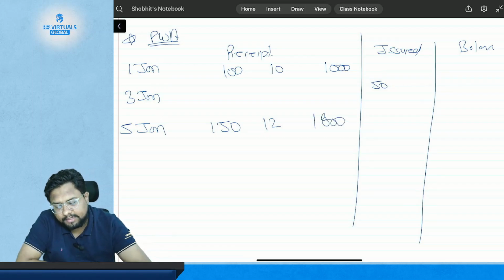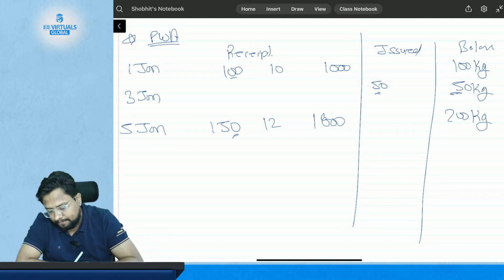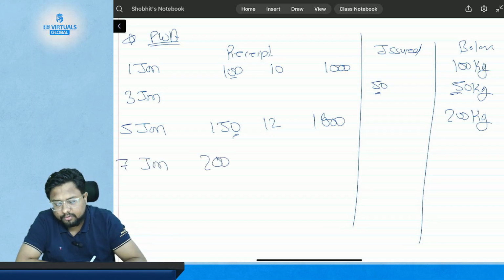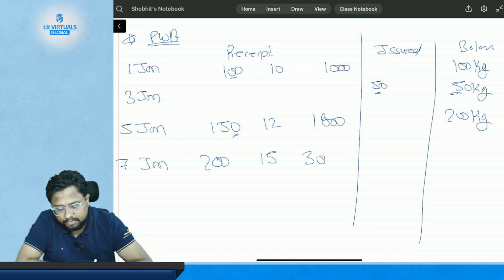So what is balance here? The balance here is 100 kgs. The balance here is 50 kgs. The balance here is again 100 minus 50, 50, 50 plus 150, 200 kgs. Okay. Then on 7th of January, you have again purchased 200 kgs of inventory at a rate of $15. So 200 multiplied by 15 is 3000. So you are left with 200 plus 200, which is 400 kgs.